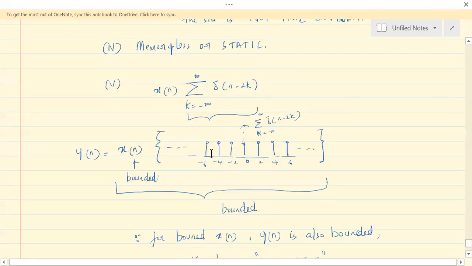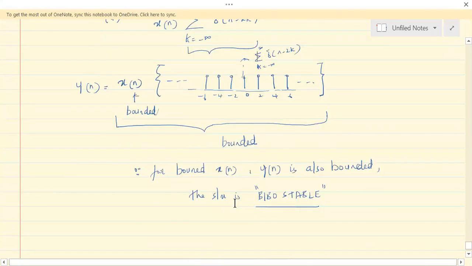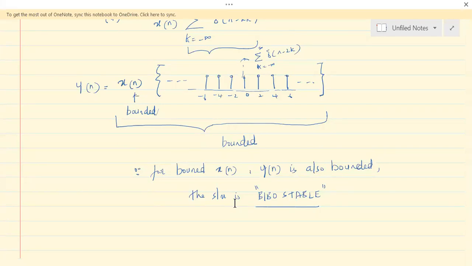So if you multiply by this, you'll again find x of n, but with odd values of x of n omitted. You'll only have even samples of x of n. So if x of n is finite, having even samples of x of n would also be a finite signal, finite output. That's why it is bounded output. So for bounded input, we have bounded output. Therefore, the system is BIBO stable. Understand that?